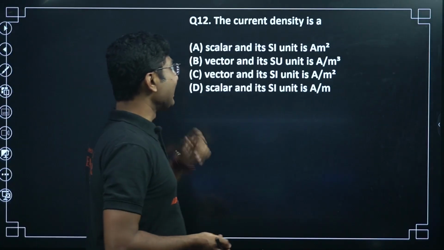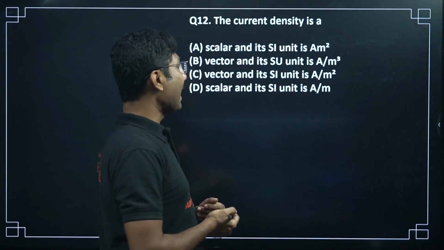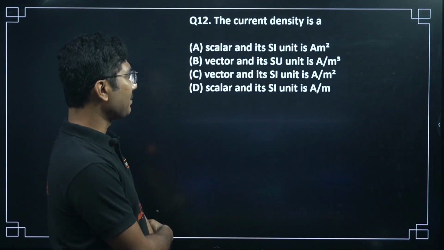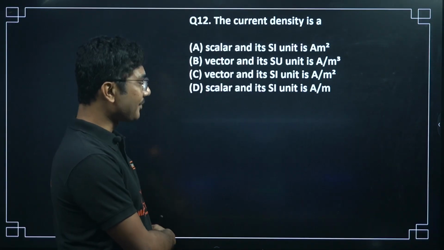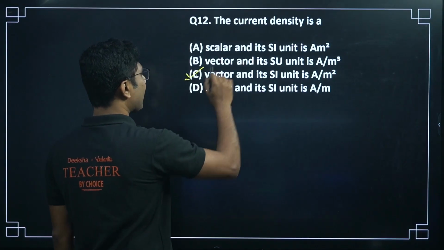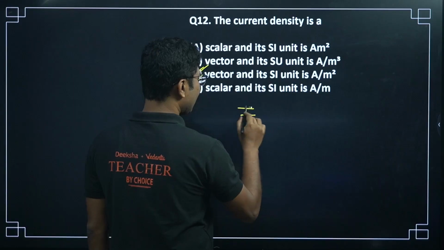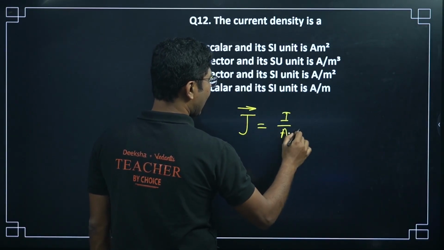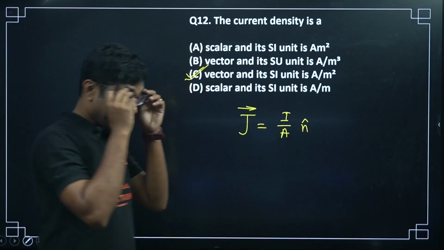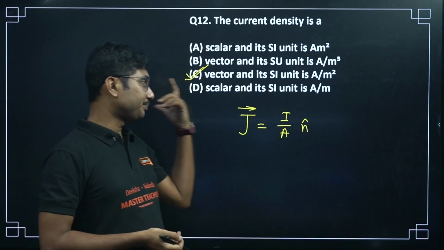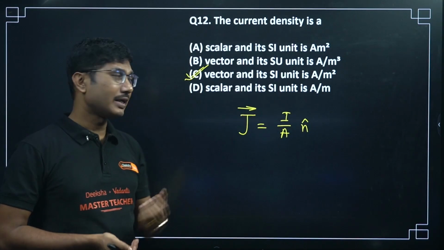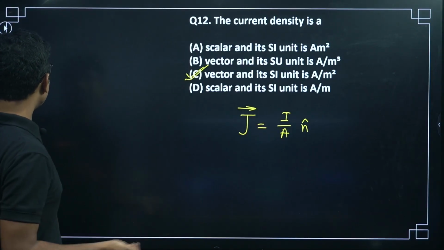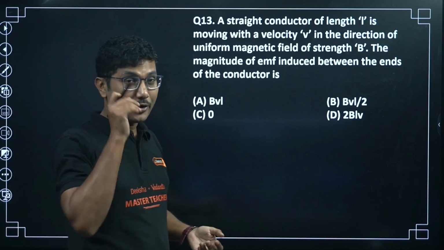The current density is a scalar and its unit is ampere meter square. It's a vector and its unit is ampere per meter cube. Vector and its SI unit is ampere per meter square. So current density is basically a vector quantity, and it is given by current divided by A and n cap. The direction is taken in the direction of current, but current itself is not a vector, so you have to write it like this. Anyway, you don't need to write it, you have to remember it like that.